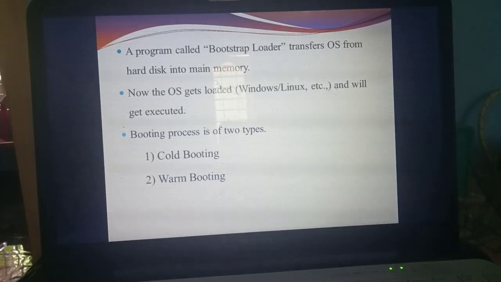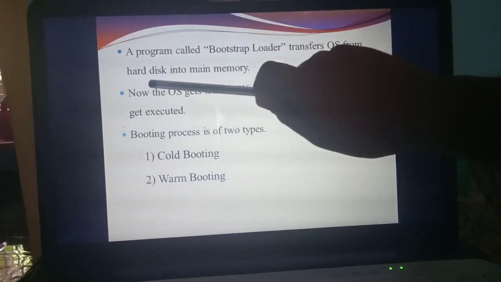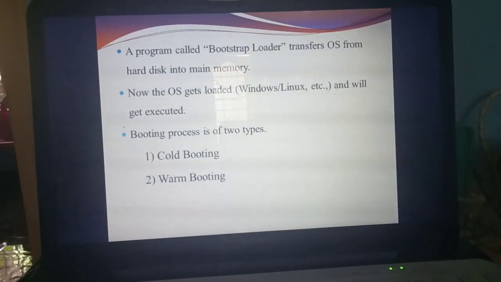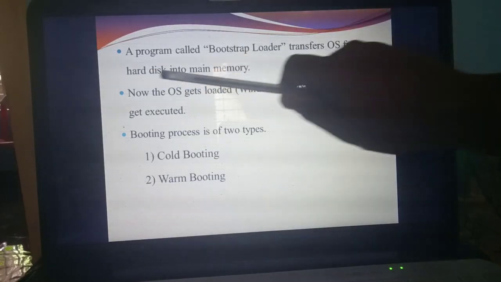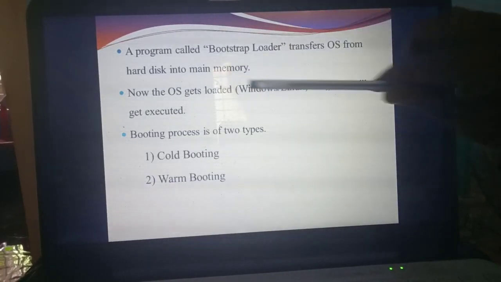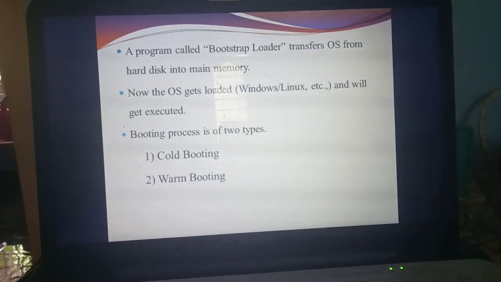What's the use of the bootstrap loader? It will transfer the OS, the contents present in the hard disk, into main memory. Now the OS gets loaded. Immediately the contents present in the hard disk are transferred to main memory. Now the operating system will get loaded. Windows or Linux are examples of operating systems.